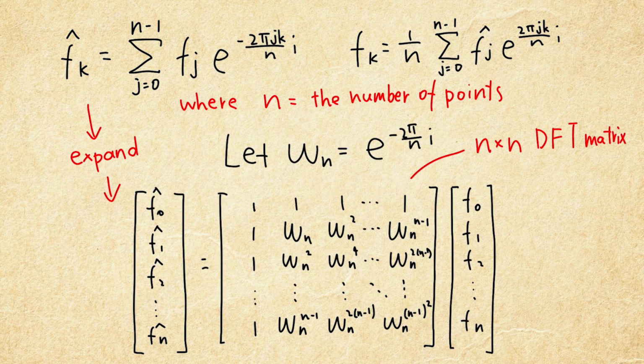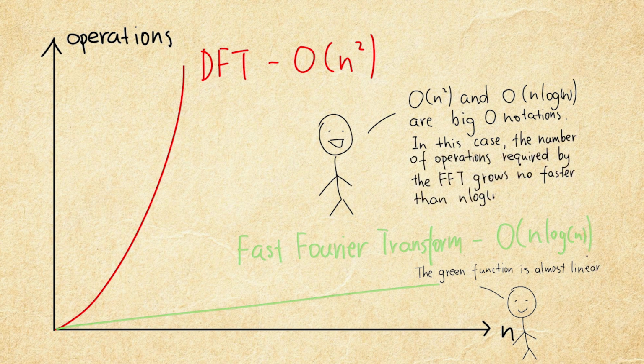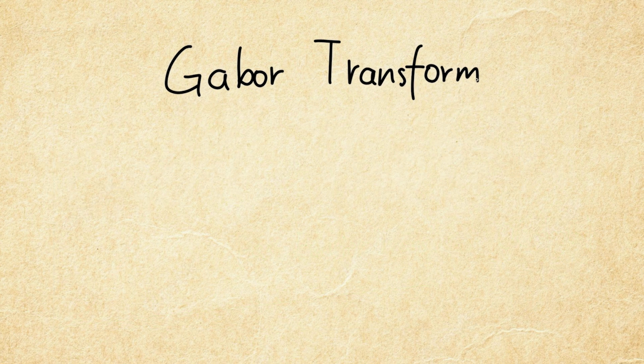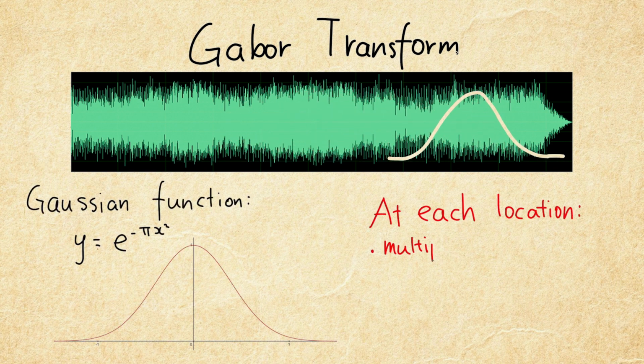DFT involves the multiplication of large matrices. To reduce its computational complexity, fast Fourier transform algorithms were invented. Shazam applies the Gabor transform to the song, which uses a sweeping section of the Gaussian function as a window function before applying a whole bunch of fast Fourier transforms in order to obtain a spectrogram.